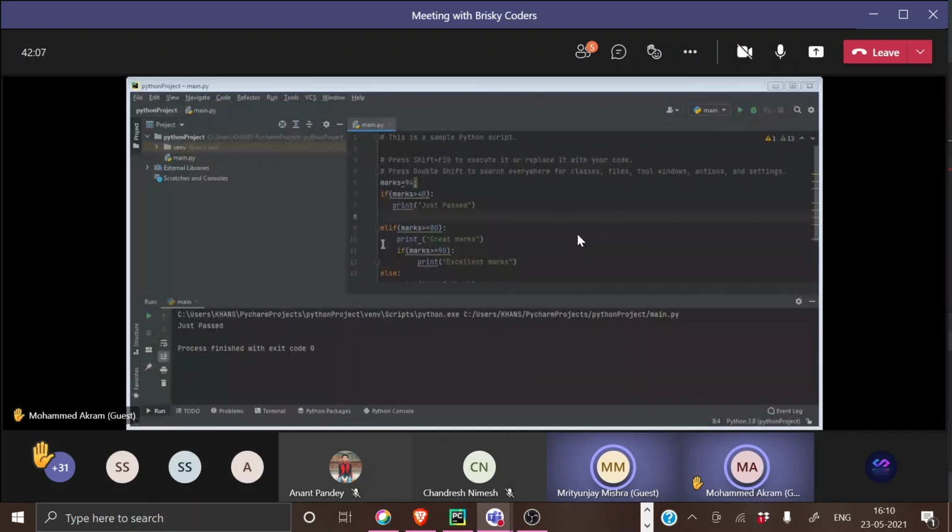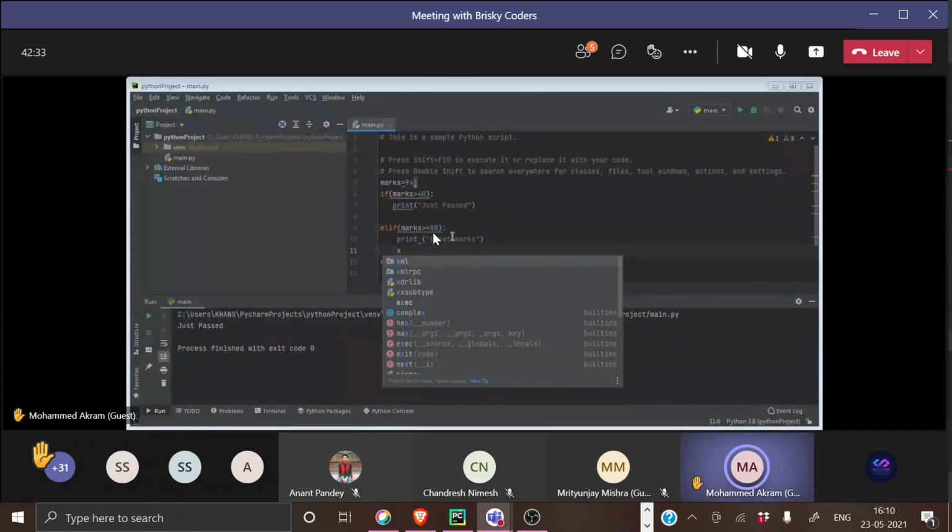See, you will not be able to see the difference between 80 and 90. Just look at this condition. Look at what you have done: marks greater than or equal to 80. Is 94 correct? This comes under this condition. It's coming under this condition, it's greater than or equal to 80. 94 is greater than or equal to 90, right? Yeah.